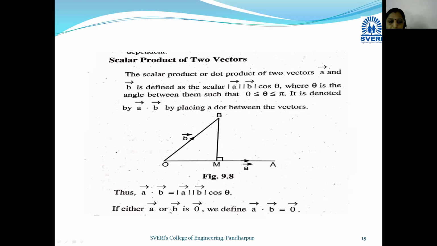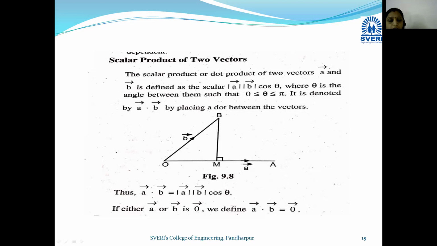So the scalar product is obtained by a bar dot b bar is equal to mod of a bar into mod of b bar into cos theta. Okay, so this is the formula of scalar product of two vectors. A bar dot b bar is equal to mod of a bar into mod of b bar into cos theta. Okay, so if magnitude a 0 असेल किंवा magnitude b 0 असेल, okay, then this scalar product becomes 0. Okay, so a bar dot b bar becomes 0.